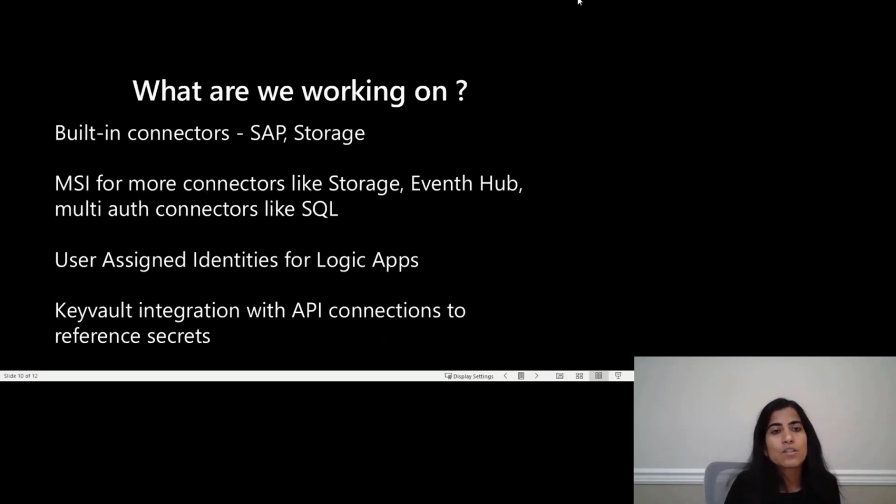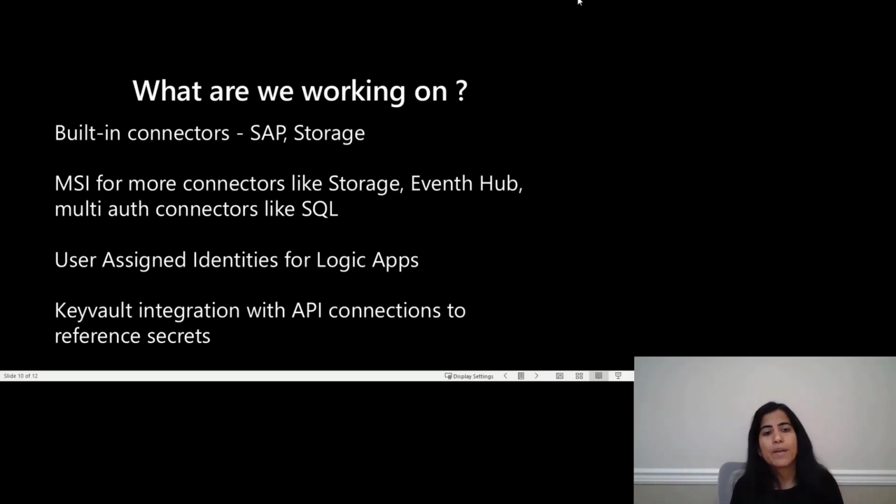Here's a list of some of the things that are planned for short term that you can expect to release in the next couple of months. We are adding more built-in connectors to standard Logic Apps. We are also considering some of the file-based connectors to be released as built-in connectors. Let us know what connectors are important for you to build your portable applications. On the MSI side, we are adding more connectors to support MSI. This will also be extended to the connectors in standard Logic Apps. We are also going to enable user-assigned identity for Logic Apps.